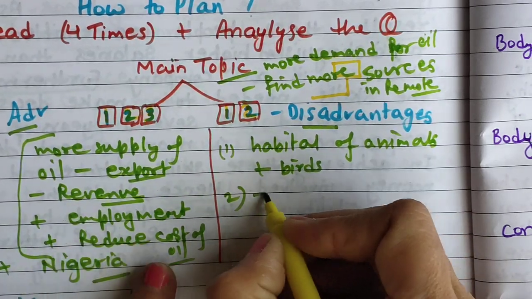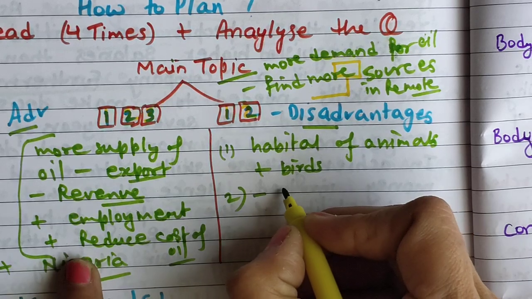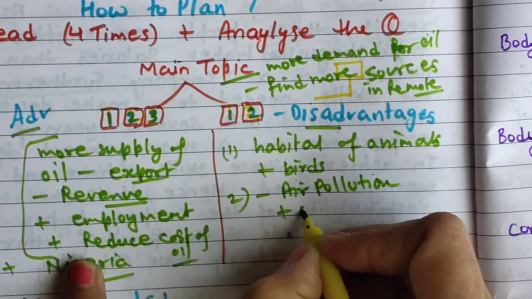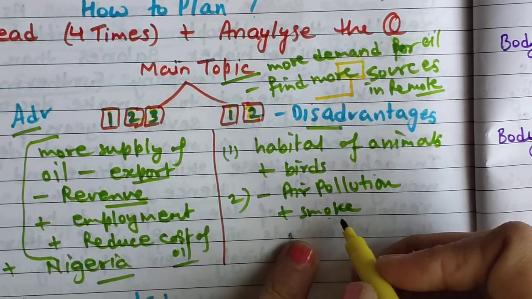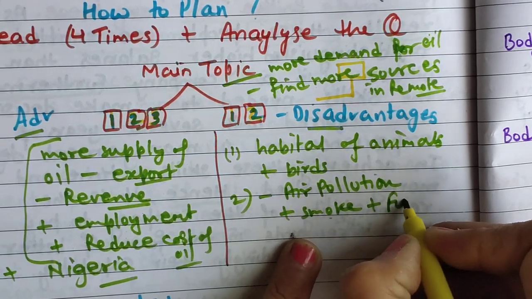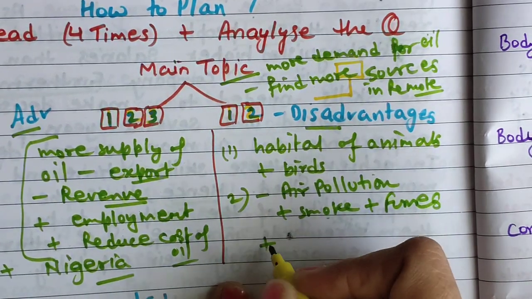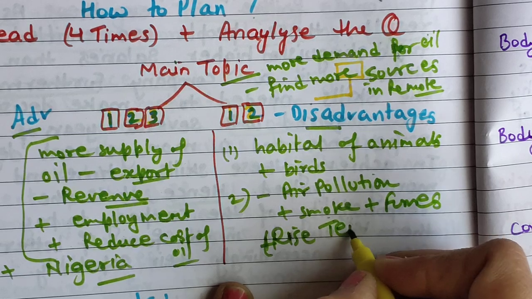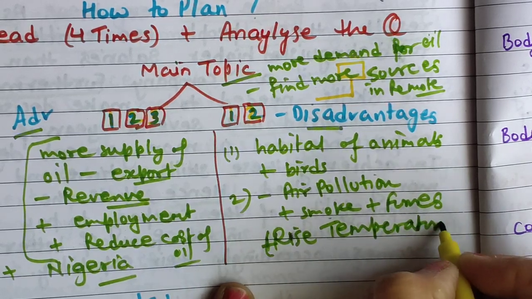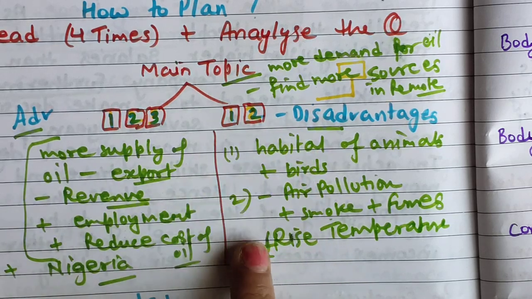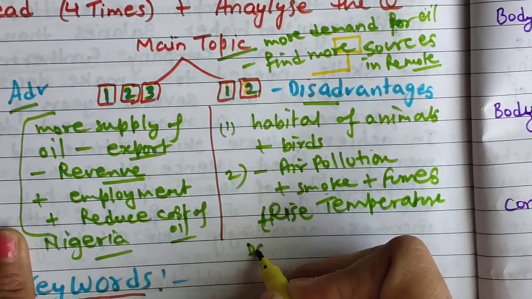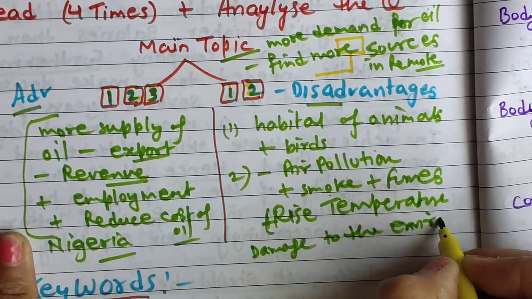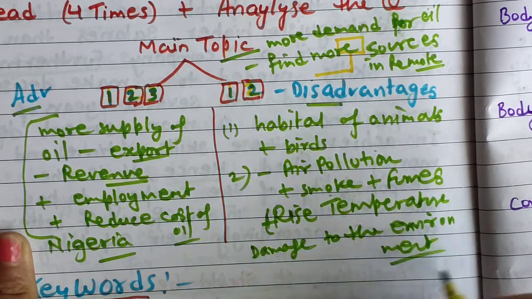So with factories and refineries, what will happen? Air pollution plus smoke. With smoke, air pollution will be there, smoke and fumes will come out from refineries, and then in turn what will be the result? Rise in temperature of the local area. So overall environmental damage, you can write this point: damage to the environment will be there.